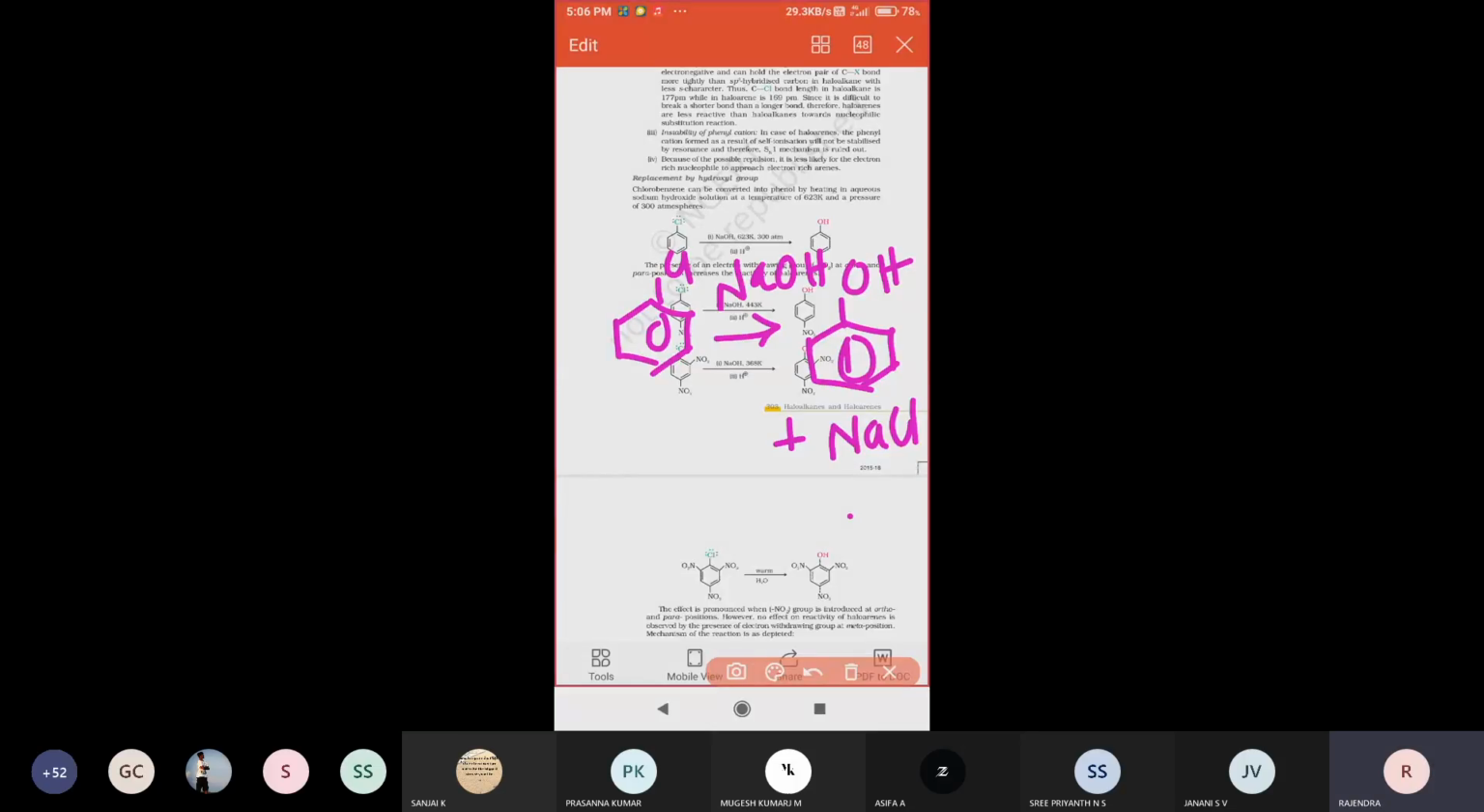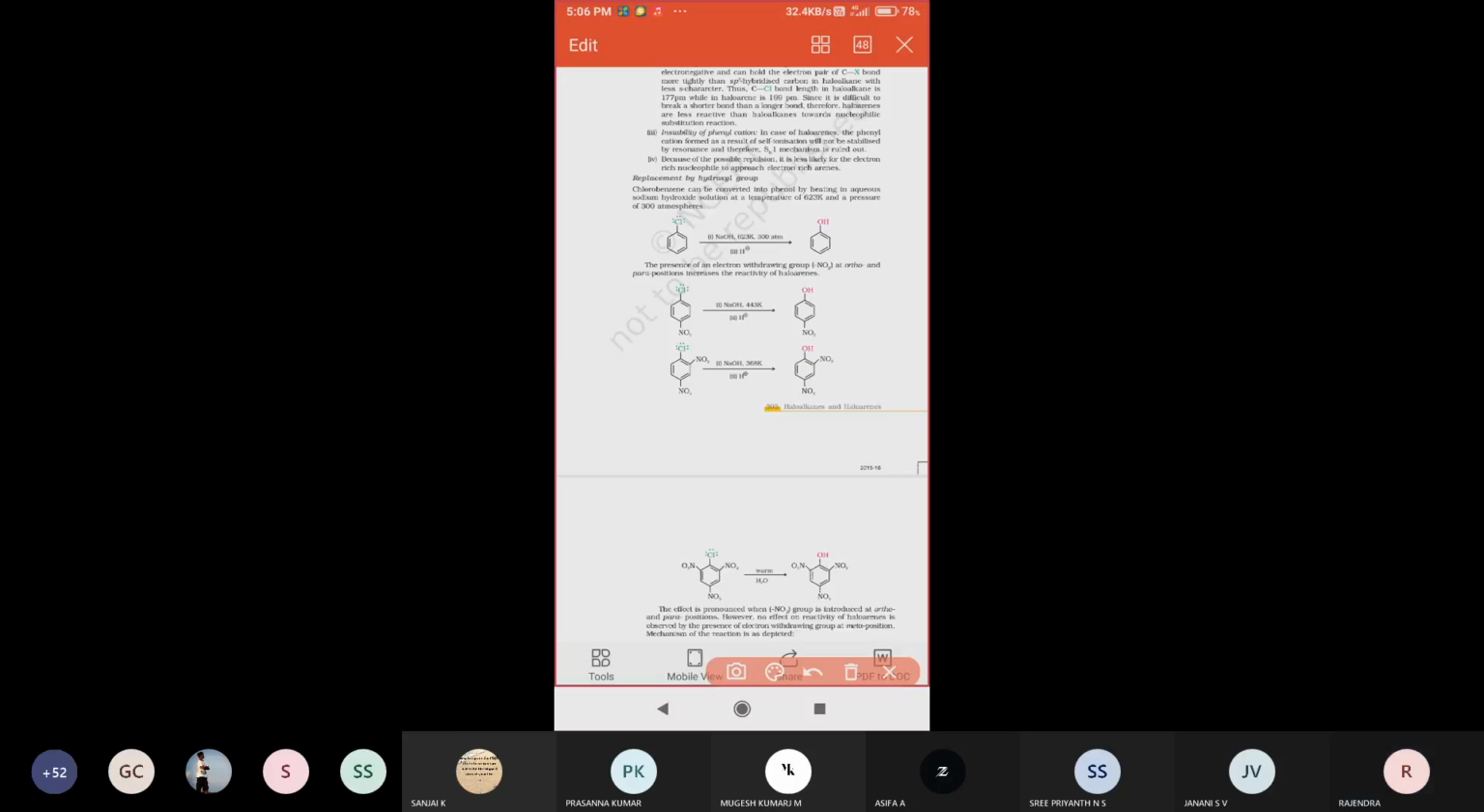If you react chlorobenzene with sodium hydroxide, a strong base, it will form phenol. The nitro group always directs to either the ortho position or the para position. It should not direct at the meta position.